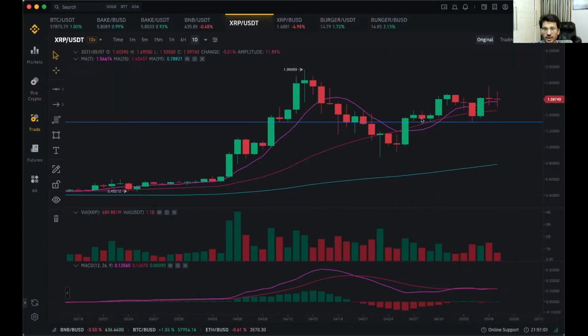So this is the level. This is the level, red candle, then again a green candle, and again a red candle. So this is telling us that 4 times it has jumped back again and again from this level. You can clearly see how nicely it is taking support at this level, and around 1.32 or 35, you can easily get into this coin and wait for it to go up and then sell it off later on.